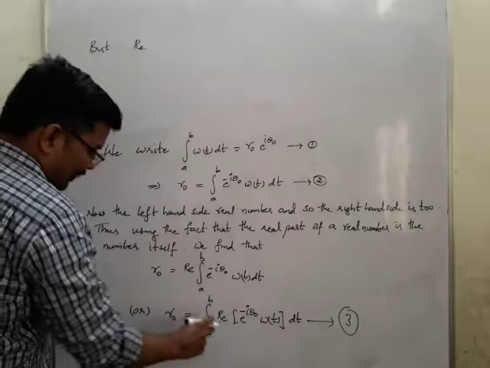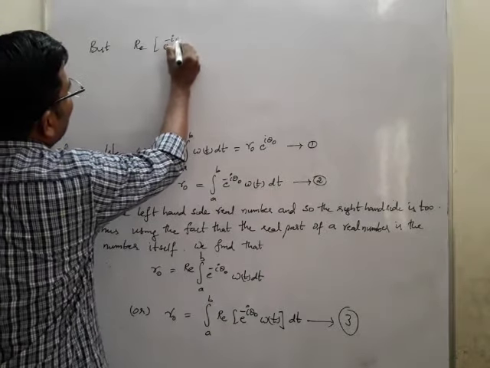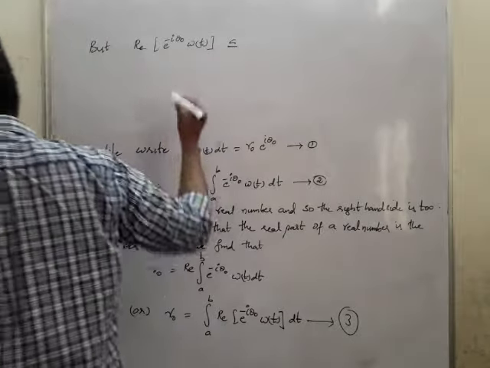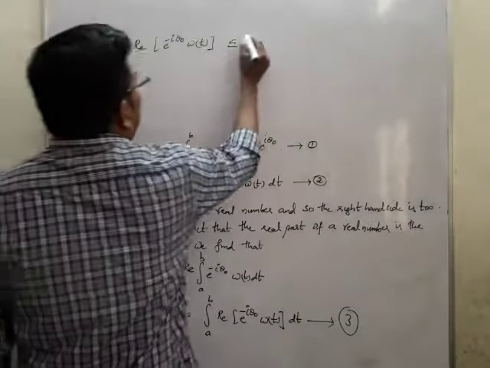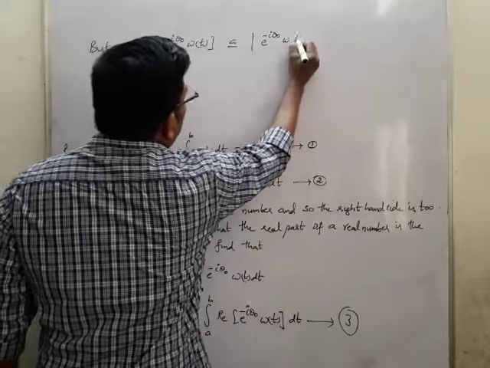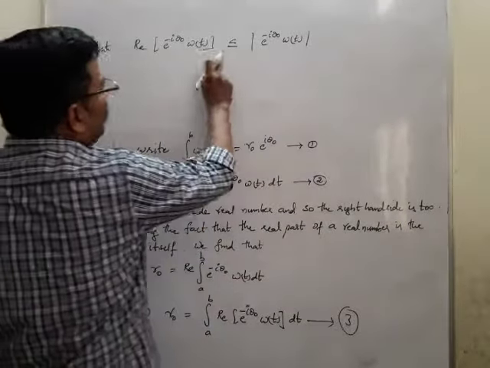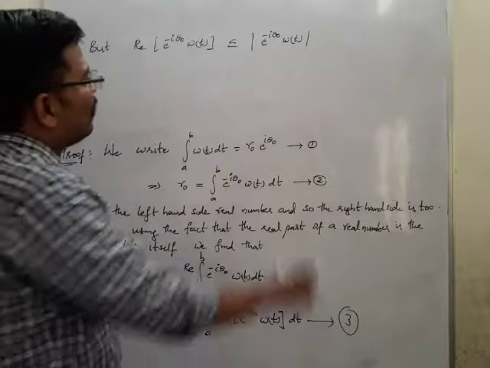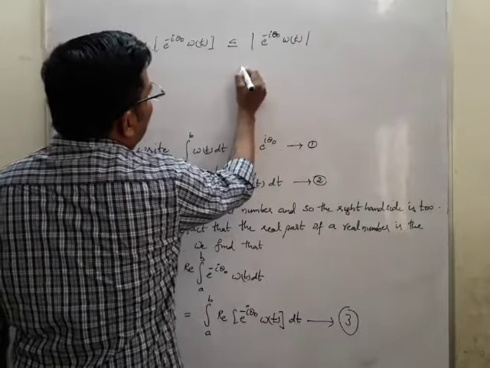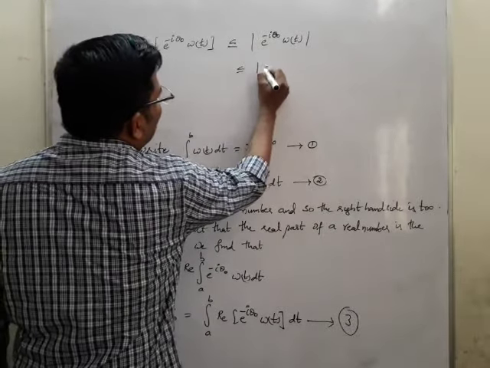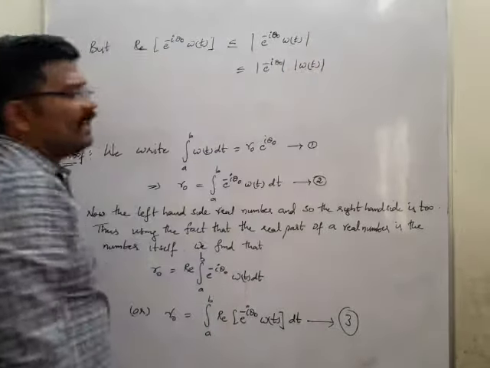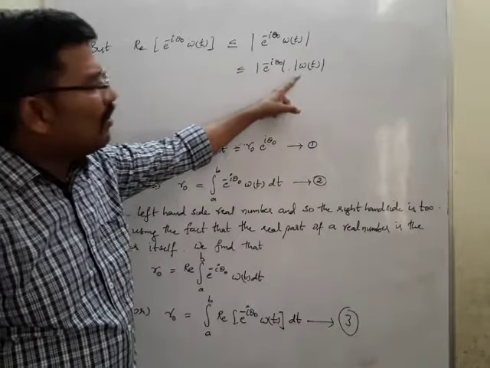The real part of e power minus i theta naught w of t is less than or equal to its modulus, which is mod e power minus i theta naught times mod w of t.